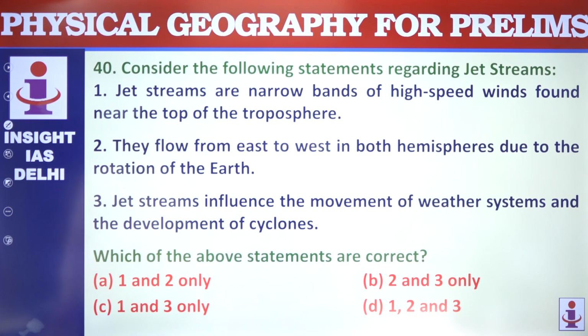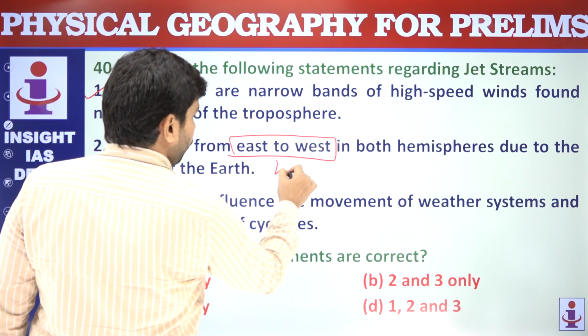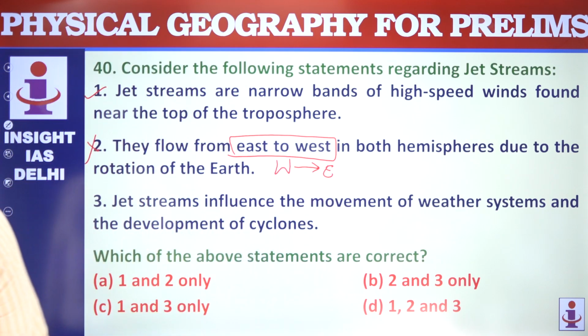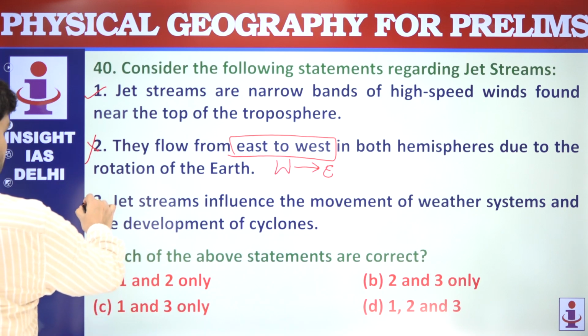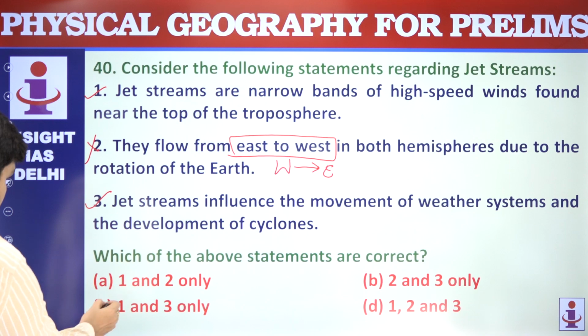Jet streams. Jet streams are narrow bands of high speed winds found near the top of the troposphere. Yes, correct. They flow from east to west. Actually, they flow from west to east. So this is not correct. Third one is influence the movement of weather system. This is correct. So 2 is not correct. 1 and 3, C is your answer.